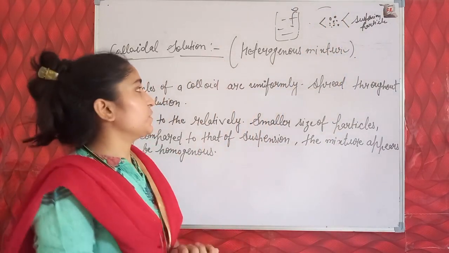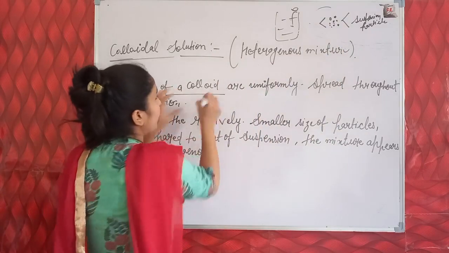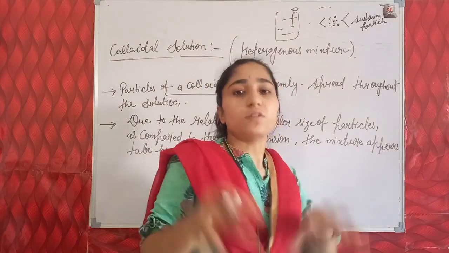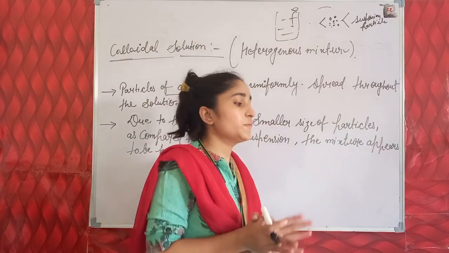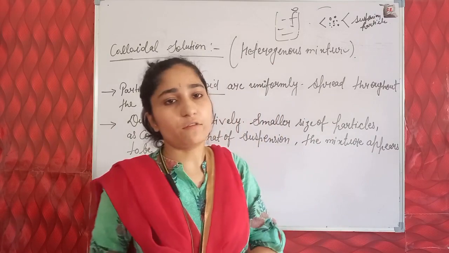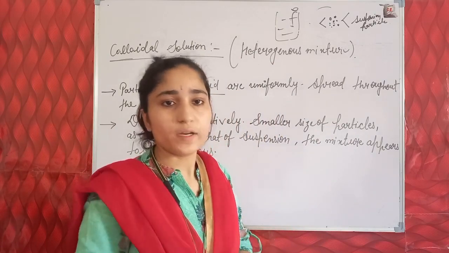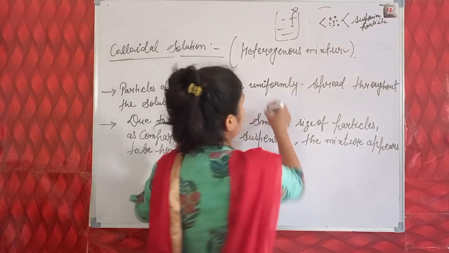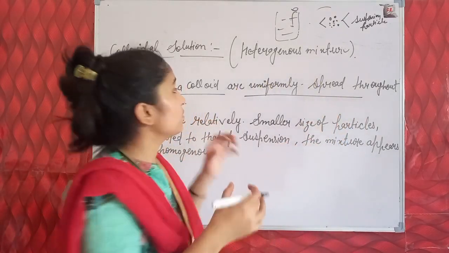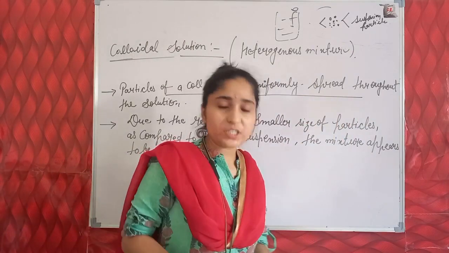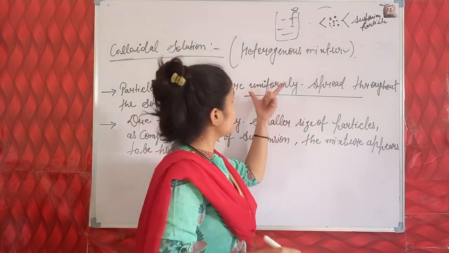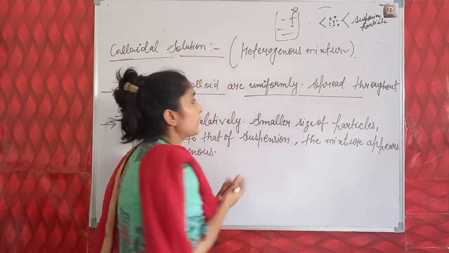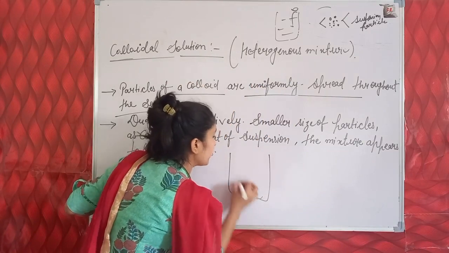So it is a heterogeneous mixture, and the particles of colloid make the colloidal solution. And what is a solution? All types of mixtures are called solutions, and in a solution two terms come: solute and solvent. Solute is dissolved in solvent, and the solvent quantity is higher, and the particles of a colloid are uniformly spread. This colloidal solution has some characteristics of a homogeneous mixture, but it is not a homogeneous mixture; it is a heterogeneous mixture throughout the solution.